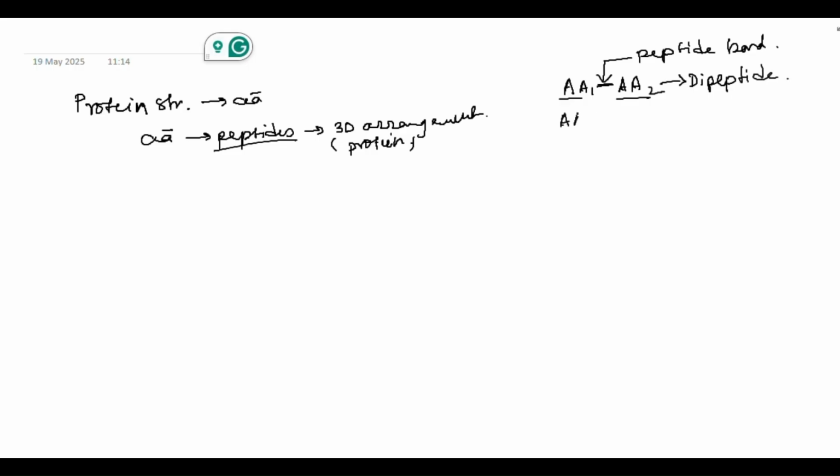When there are three amino acids held together by a peptide bond, we call that a tripeptide. When there are four, we call that tetrapeptide, and so on. And when there are more than 20 amino acids, we call that polypeptide.